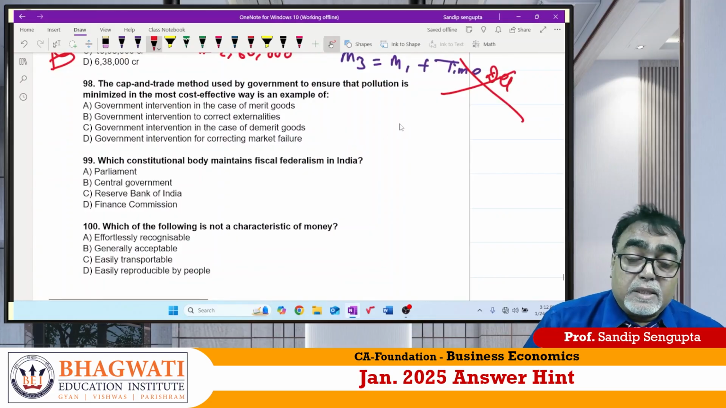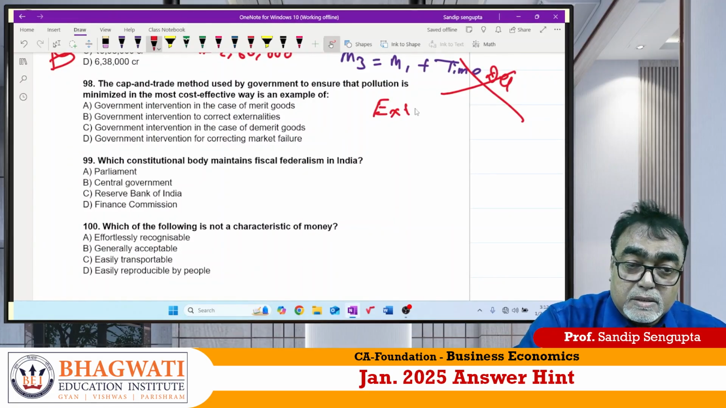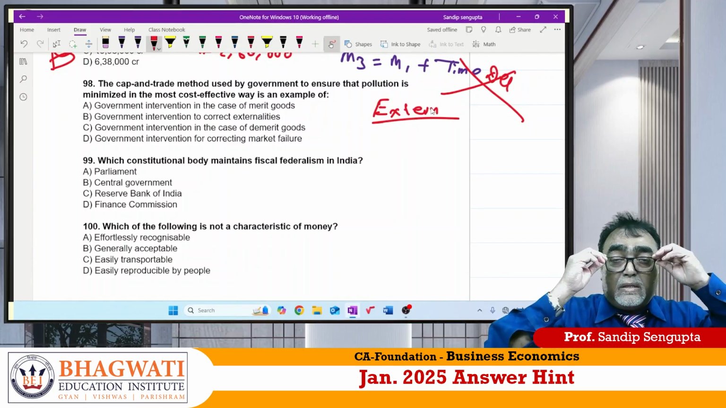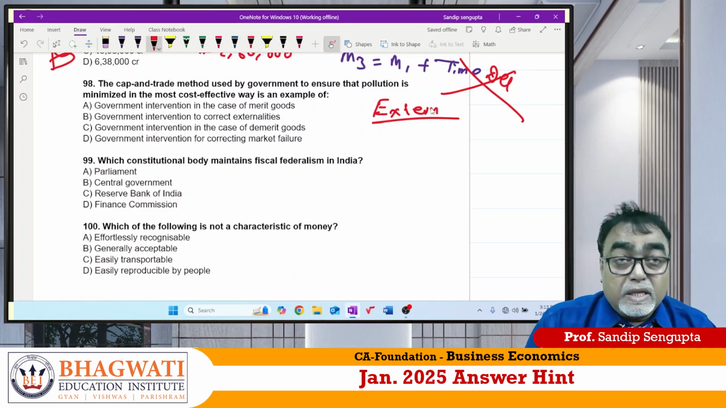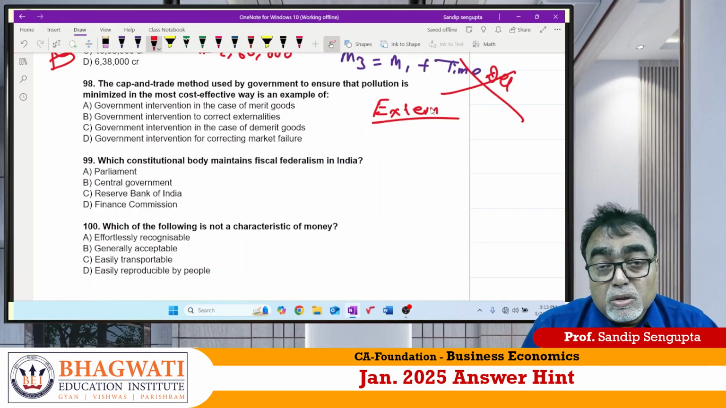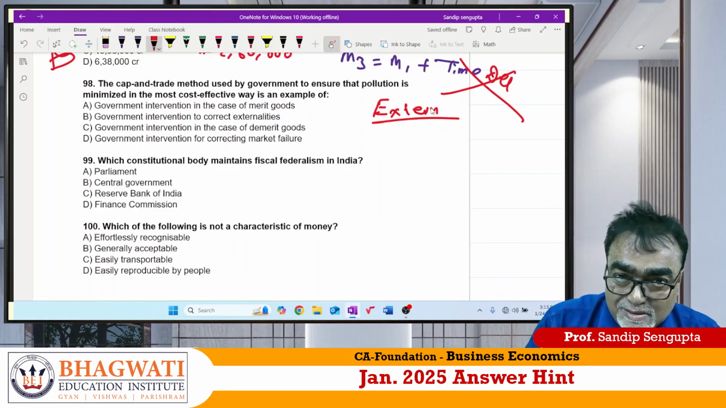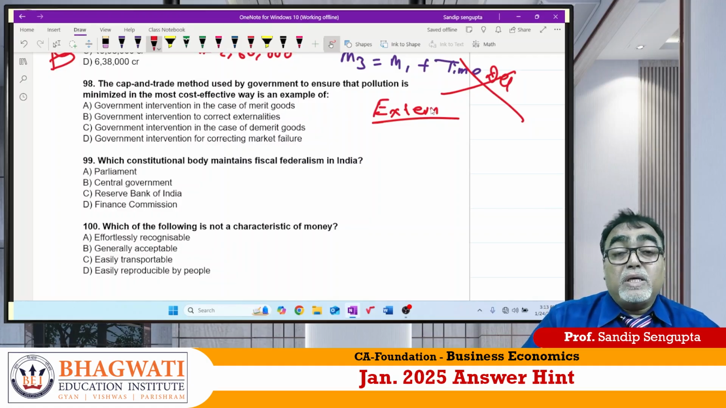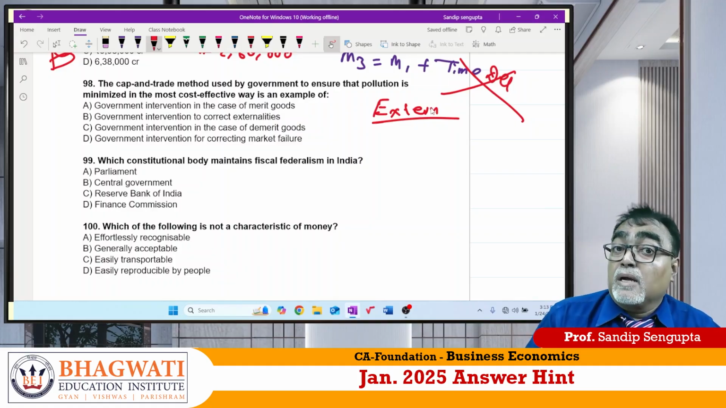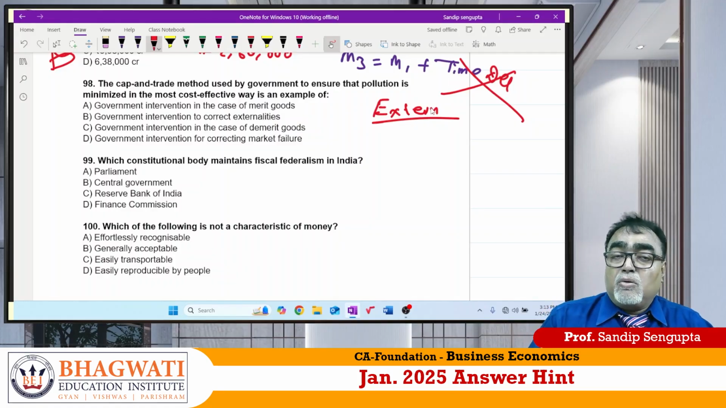98. Cap and trade system. It has come from public finance. Externalities. Sir, externality means what? Suppose a thermal power station is giving you power, right? Very good. But this power is made from coal, so it emits pollution. Correct? So we are not the producer, but we are affected. It's called negative externalities. So what does the government do?